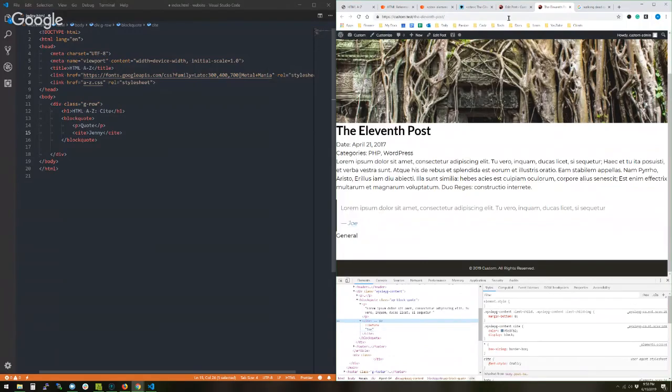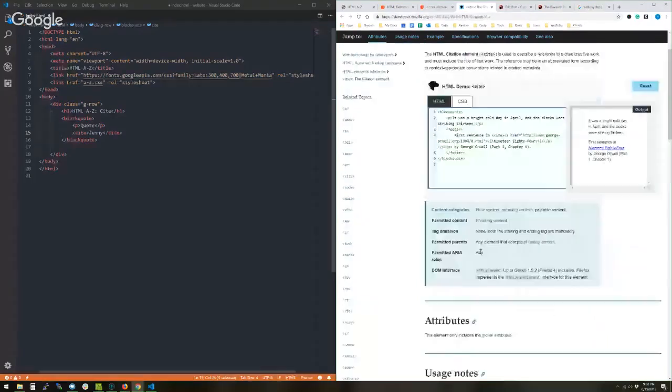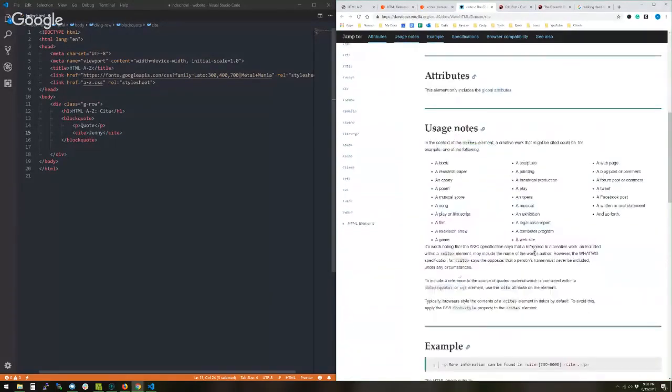So that's, I think, where it's a little frustrating with HTML, is how do you ever know what is the right way, without going to look up some documentation and seeing proper examples to know that's the right way to use it. Still, I kind of hope maybe some of these elements might change and evolve and become a little bit more intuitive, at least from my perspective. But yeah, so that's the cite element. Hopefully you found that informational and maybe useful for you the next time you come across it.